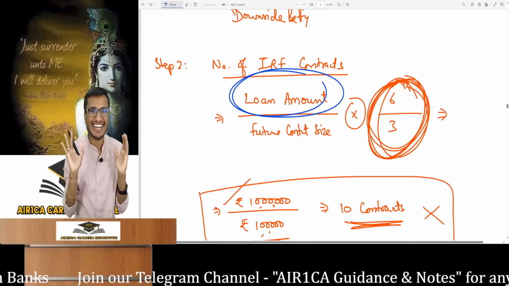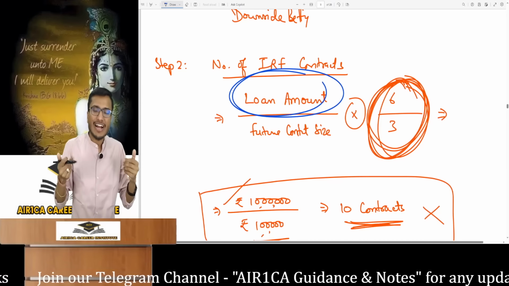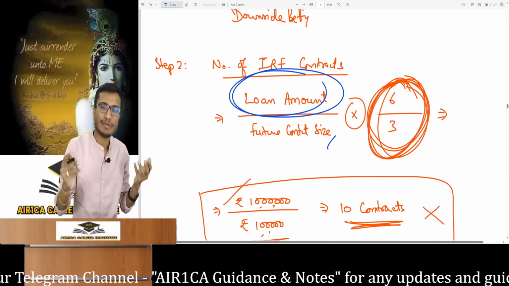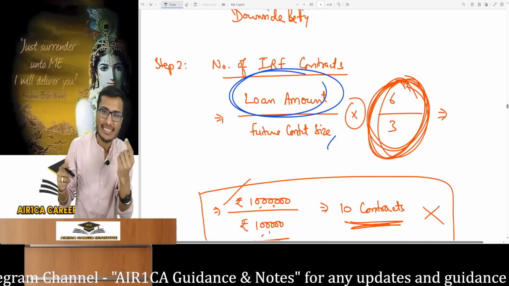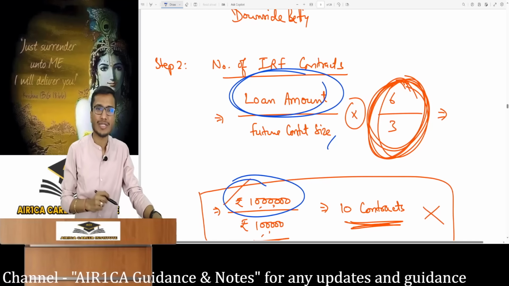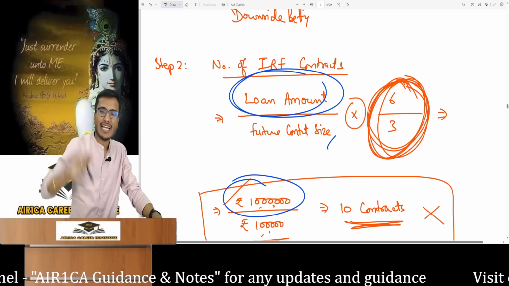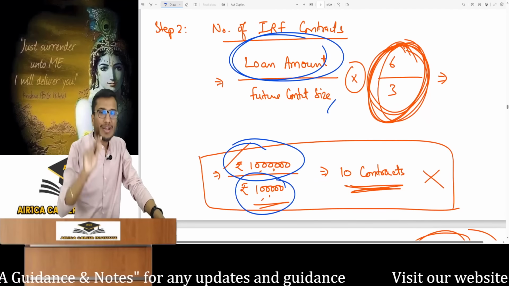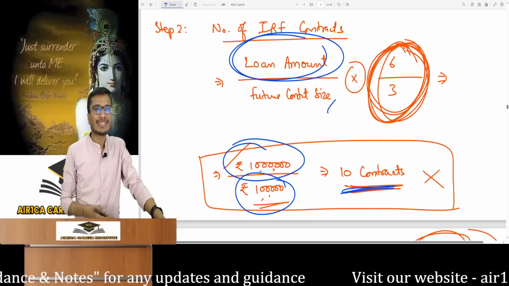The fear of interest will be on the loan amount itself, divided by the size of the future contract, the value of one future contract. So you take that only, then you will get it. How many contracts should be there? Suppose I need a 10 lakh loan, and one future contract of IRF is for an amount of 1 lakh rupees. I calculate how many contracts are needed and you require 10. This should be the answer.